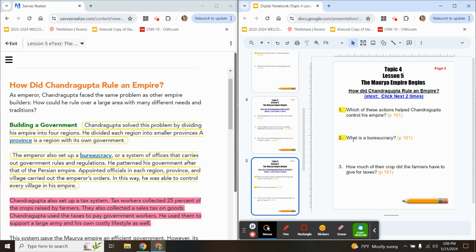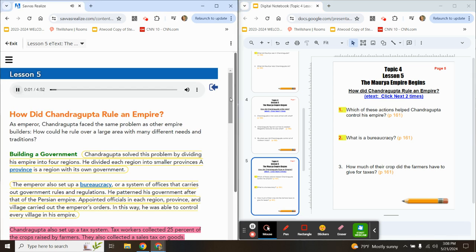And number 2, what is a bureaucracy? So 1 and 2 are both quiz questions. The first one will be in this first paragraph, and the second answer will be in this second paragraph. They are both circled. I'm going to let them both play, and you can answer both questions at the same time.